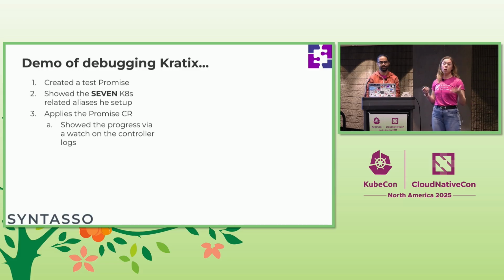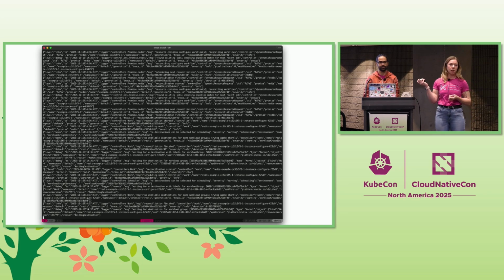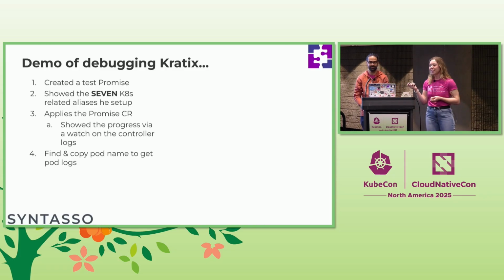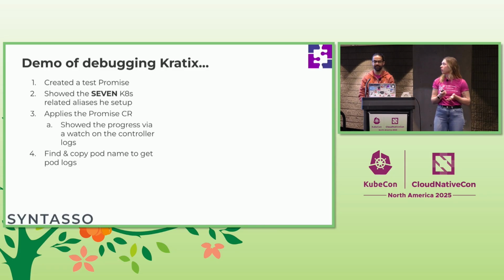And we did not, at the time, provide any way of making this process very visible. So we'd set up a bunch of watches on the controller logs. And anyone who uses Kubernetes will know that these are not particularly pretty, and it had a screen like this, which was hard work already. So instead, he goes and finds and copies a pod name. So let's get it at the container level, let's open up the pod and set a watch on that.